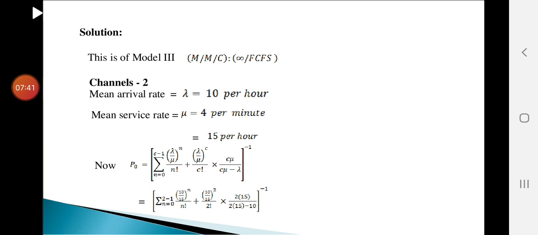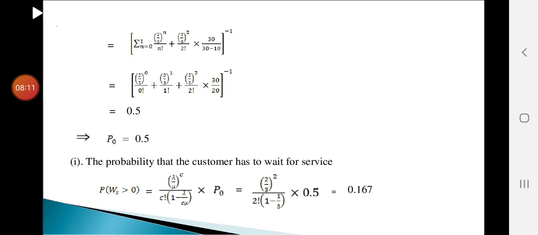Next, P naught equal to [summation n equal to 0 to C minus 1 of (lambda by mu) whole power n by n factorial plus (lambda by mu) whole power C by C factorial into C mu by C mu minus lambda] whole inverse. Substituting the values of lambda, mu and C, here C equal to 2 channels. So summation n equal to 0 to 2 minus 1, (10 by 15) whole power n by n factorial plus (10 by 15) whole square by 2 factorial into 2 into 15 by 2 into 15 minus 10, whole inverse. Using a calculator, you can find the value of this.